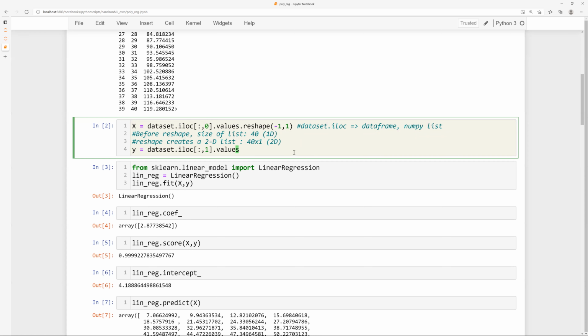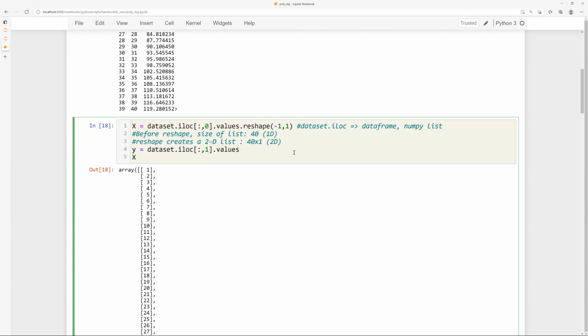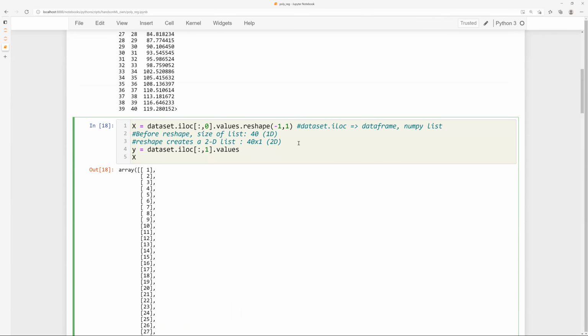Can we use -1 in place of the number of columns also? Let us try. It will automatically reshape it into 40 by 1. Oh, let us see. Somebody else was asking a question. Sir, I didn't understand the meaning of -1 in reshape. You did not understand the meaning of -1 in reshape.